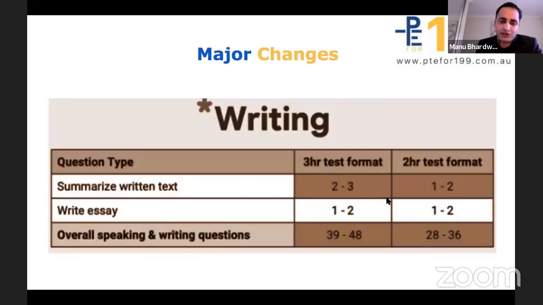In the writing section, there is no change in the write essay task, but there is a very slight change. Today you usually face 2 to 3 questions, which will be reduced to 1 to 2 questions in this task.